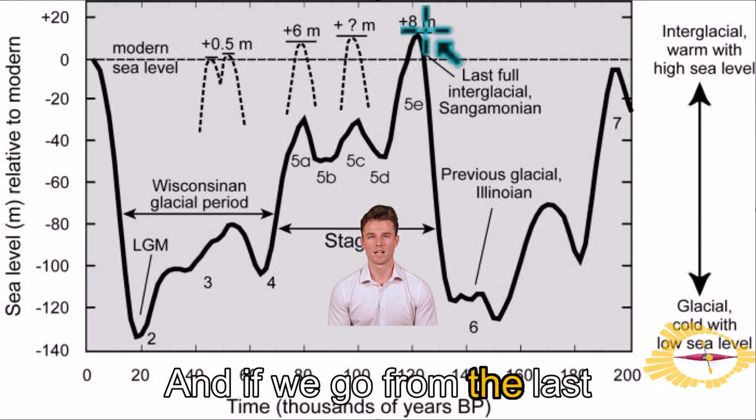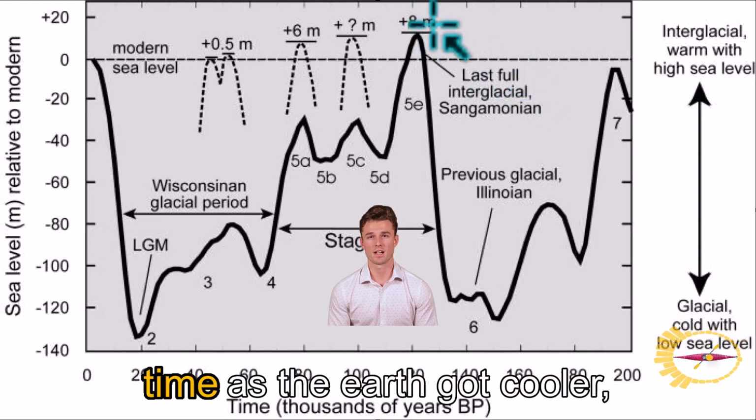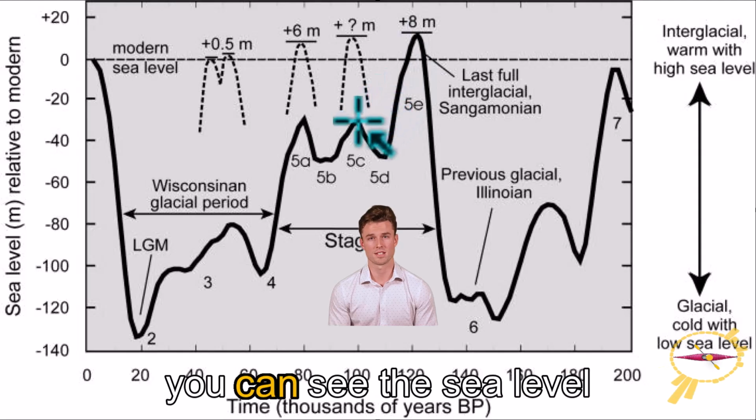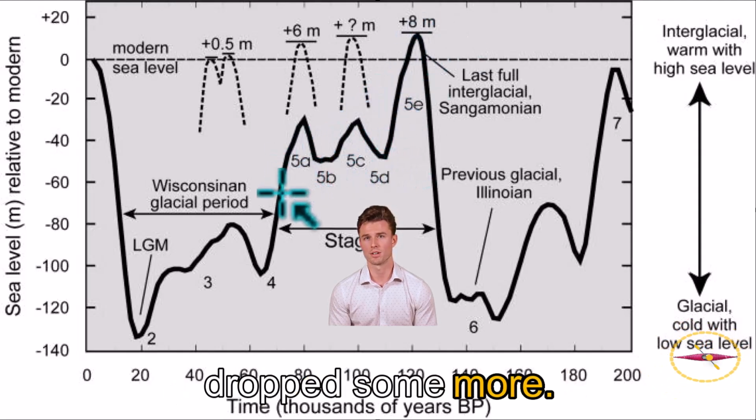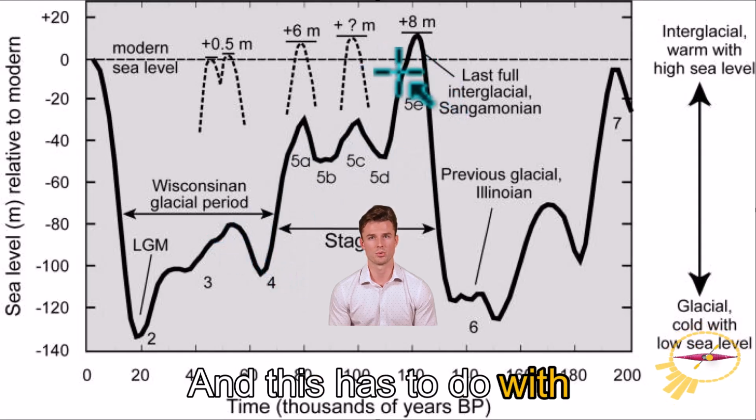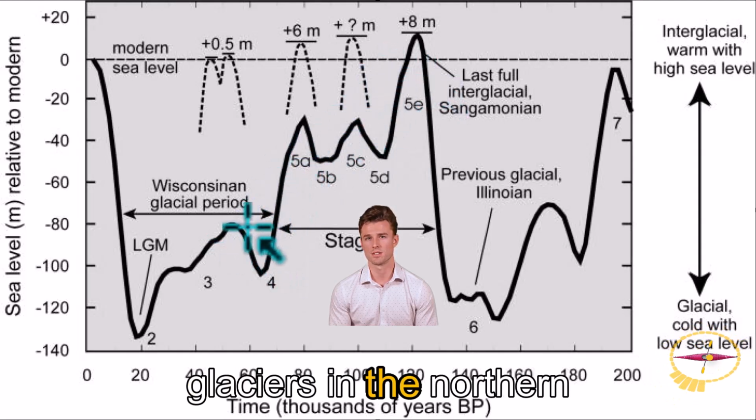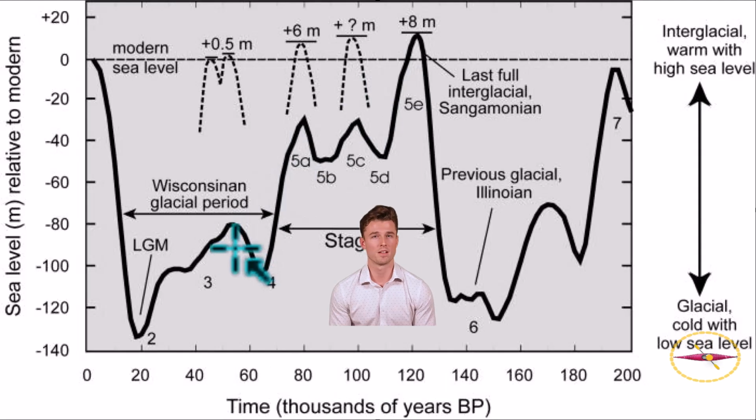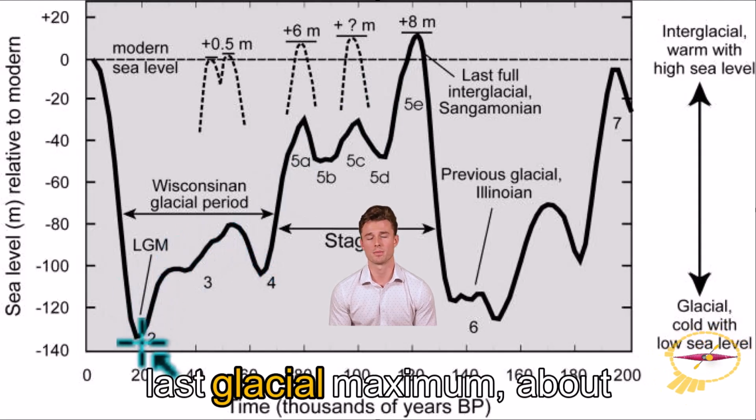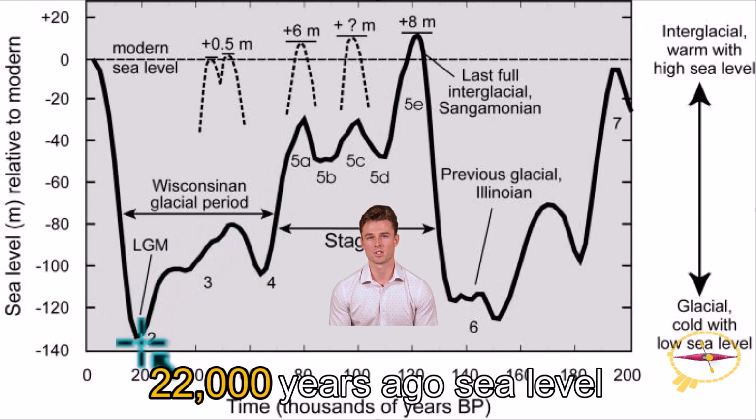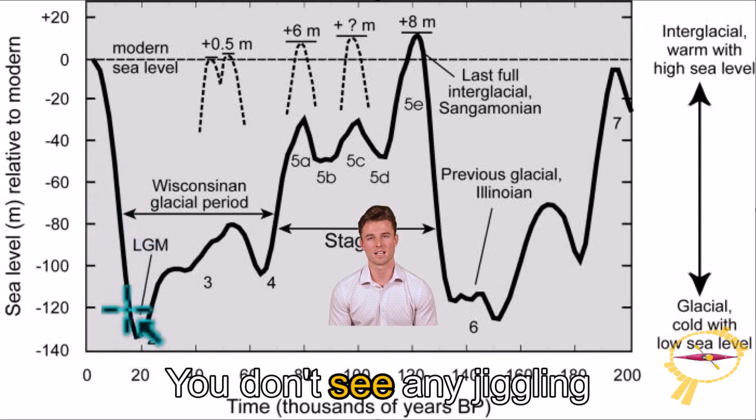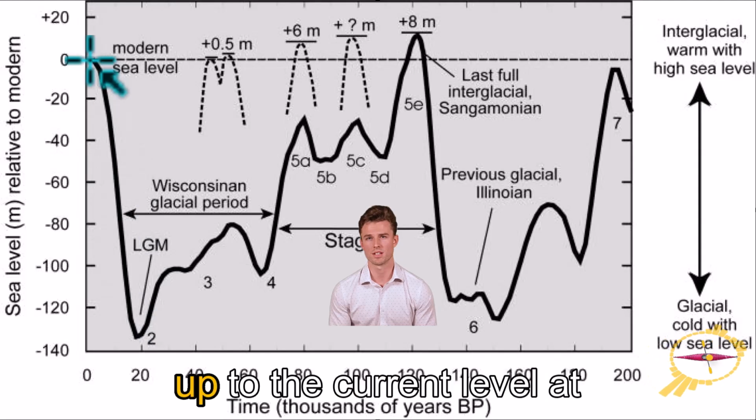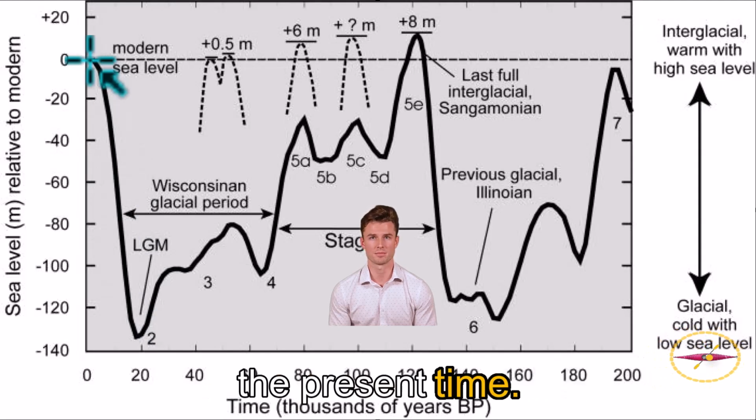And if we go from the last full interglacial forward in time, as the Earth got cooler, you can see the sea level dropped dramatically, leveled off a few times, dropped some more. And this has to do with the ebb and flow of the glaciers in the northern hemisphere. Again, when we reached the last glacial maximum, about 22,000 years ago, sea level began to rise. You don't see any jiggling here, but it rose basically up to the current level at the present time.